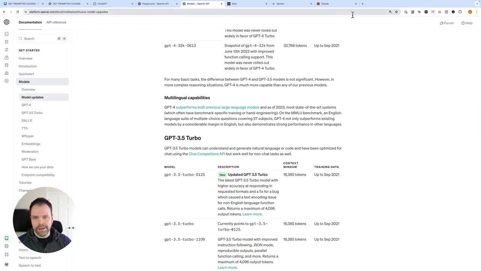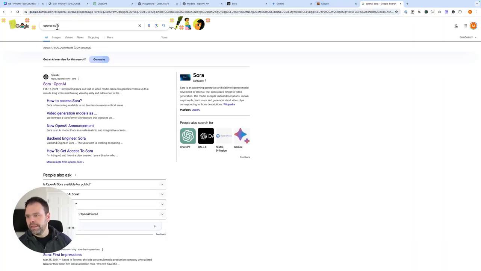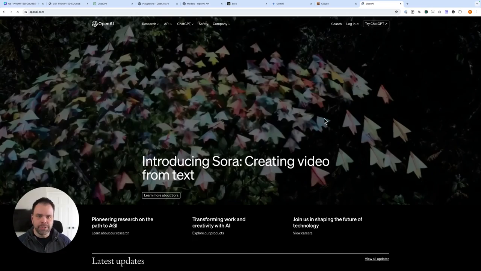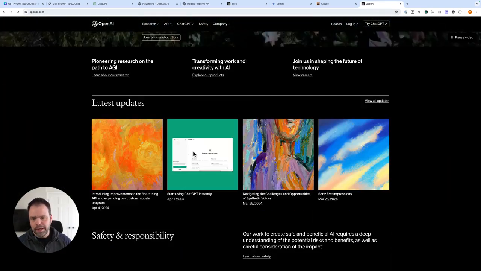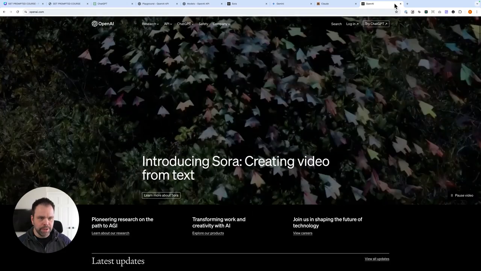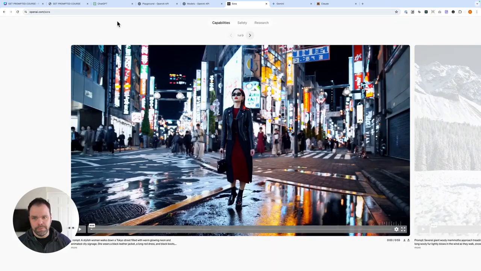Okay, OpenAI is the company. We can go to Google and just type in OpenAI. Actually, not Sora. And this is the company that kind of jump-started the whole AI revolution. So they created all these different models, and it sounds like a pretty cool place to work. And they also have a video model coming out soon called Sora. You should definitely Google this and check it out if you've never heard of it before.